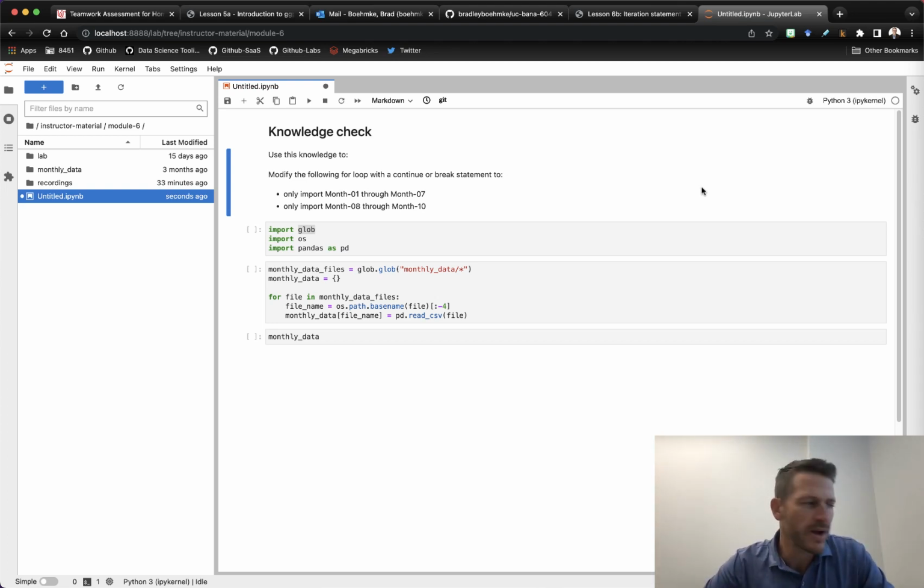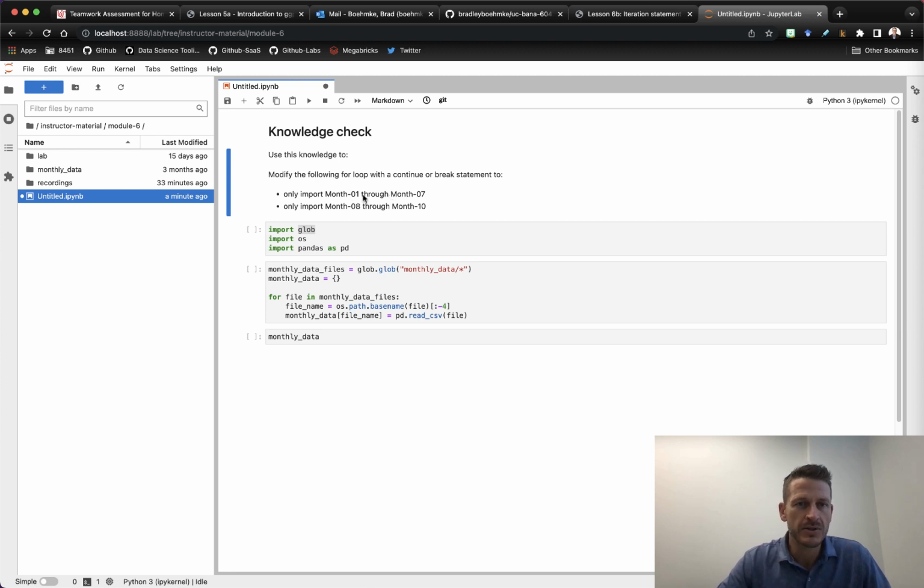All right, so you just read about the continue and break statements. Continue is a statement we can use if we want to skip a certain iteration of the for loop and move on to the next iteration. And break can be used to just jump all the way out. It basically ends the for loop where it's at. So we want to use either the continue or the break statement.